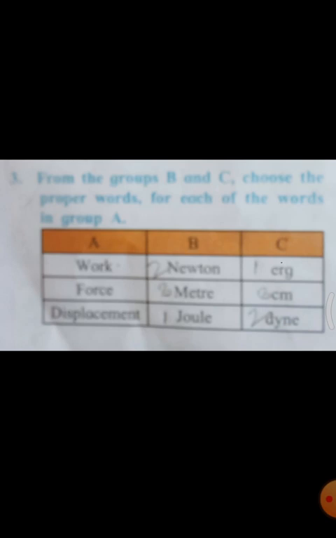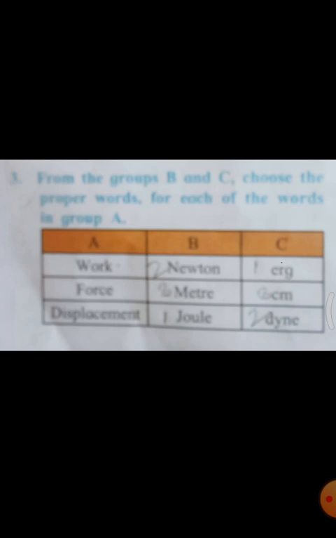From the groups B and C, choose the proper words for each of the words in group A. Work, joule and erg. How will you write this answer? Work dash joule dash erg.